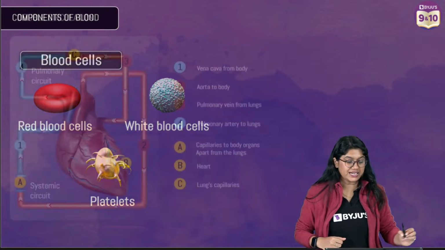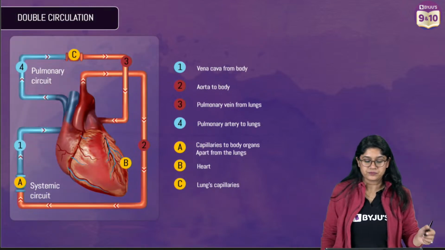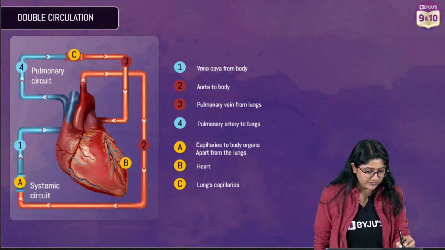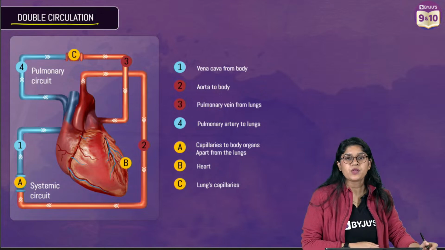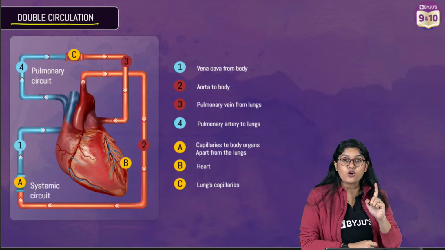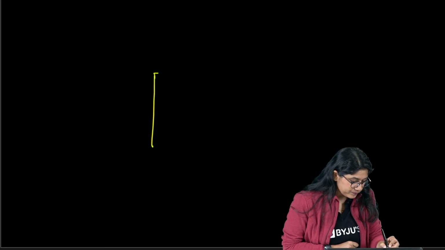Okay? Second part of this question, here we have everyone, right? So, here we have the double circulation. The question was specifically focusing on that trace the path of the oxygenated blood. So I'm just drawing it again, everyone over here.